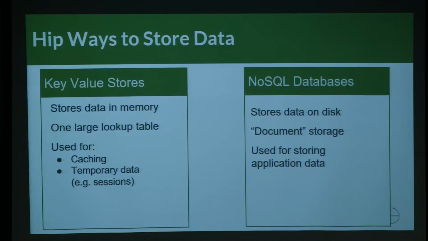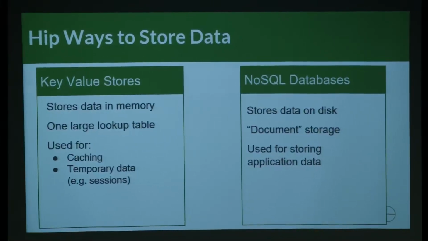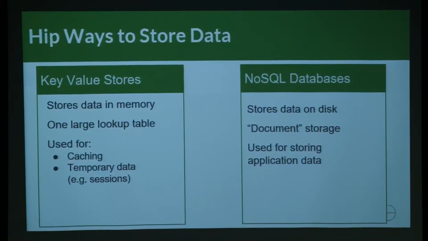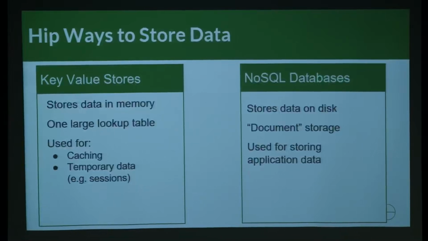The benefit of having something be so simple and stored in memory is that I can use it for things like caching. If I have data that's accessed over and over again, like let's say a new product comes out and I'm an e-commerce site. That product is getting hit by everyone who comes to my site. Maybe I want to cache the content of that page, so I don't have to go to the database every time someone wants to access the details for that product. That's an example of what a key value store can be used for.